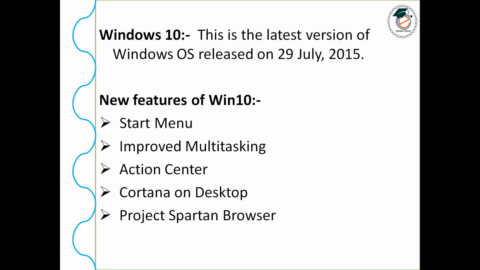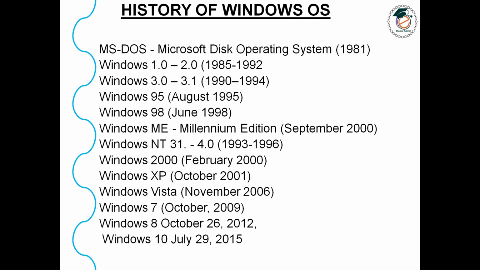At last I'm going to show you the list of Windows operating systems. At first you see Microsoft MS-DOS, or Microsoft DOS, a disk operating system introduced in 1981. Windows 1.0 and Windows 2 came in 1985 to 1992, and Windows 3 to 3.1 in 1990 to 94.